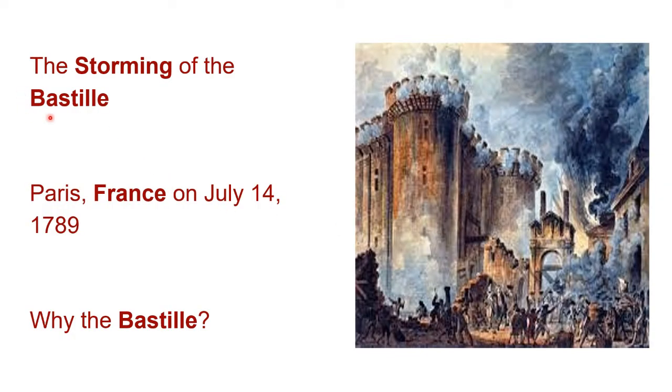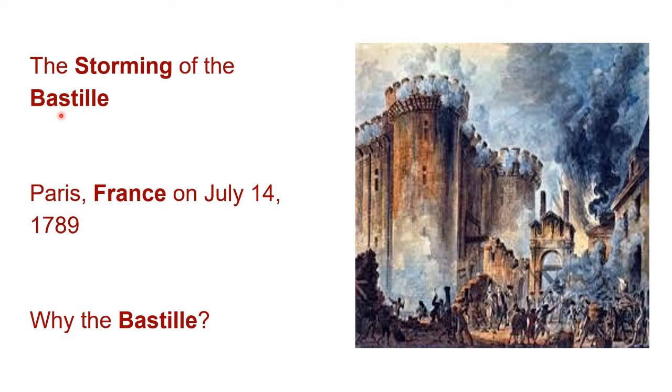The chapter starts with the storming of the Bastille. Now, why the Bastille was stormed and what this Bastille is, is what we are going to start the chapter with. On the morning of 14th July 1789, the city of Paris was in great turmoil because the people of France had heard that the king was going to send his troops into Paris, who would open fire on the people. Having heard that, the people were in great tension and they wanted to form a people's militia to attack the troops in return.